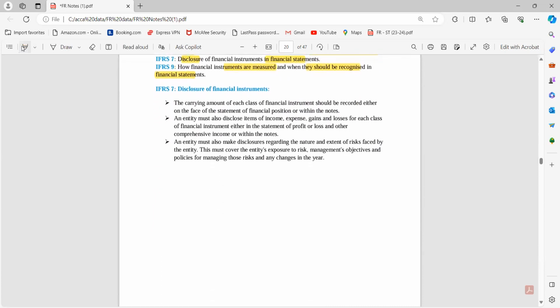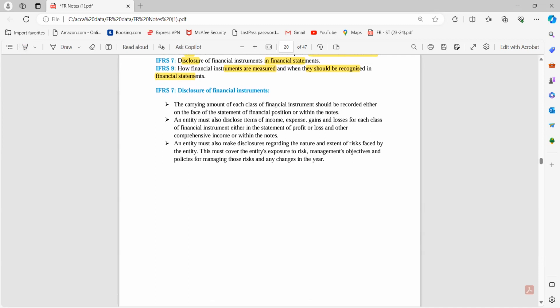Let's talk about the disclosure. The carrying amount of each class of financial instruments should be recorded either on the face of the statement of financial position or within the notes. So basically, I have to show the carrying amounts on the face, or else I will show them in the notes. An entity must also disclose any income, expense or gain from which financial instrument it is, whether it is in P&L or OCI, or I will show it in the notes. Basically, I have to make proper disclosure, right?